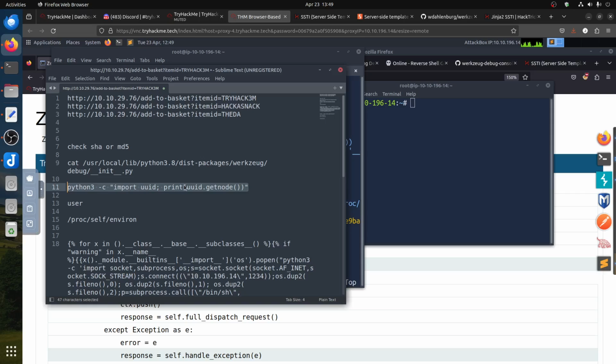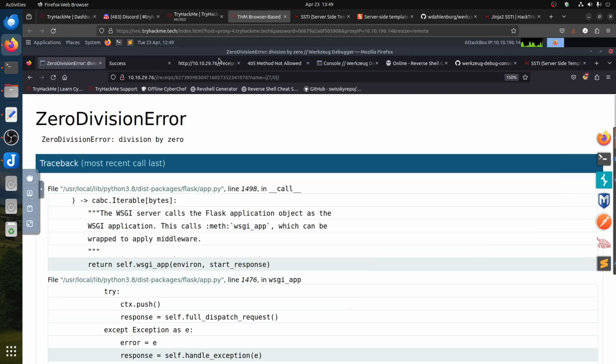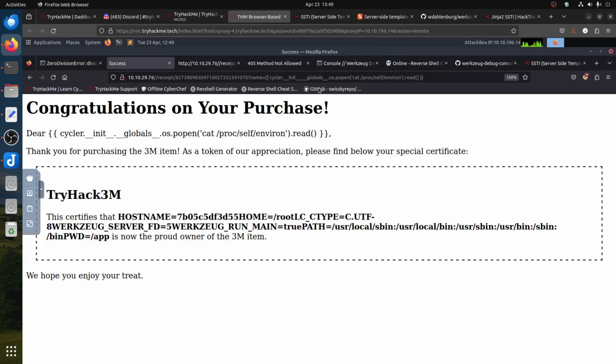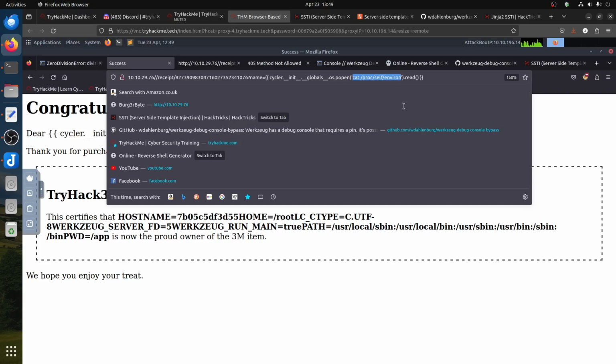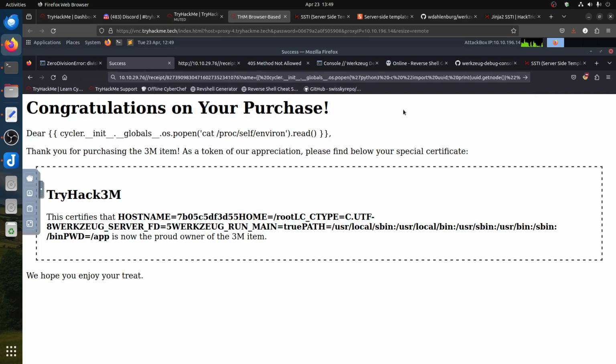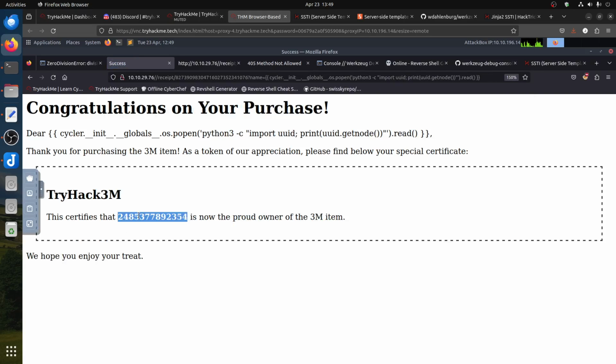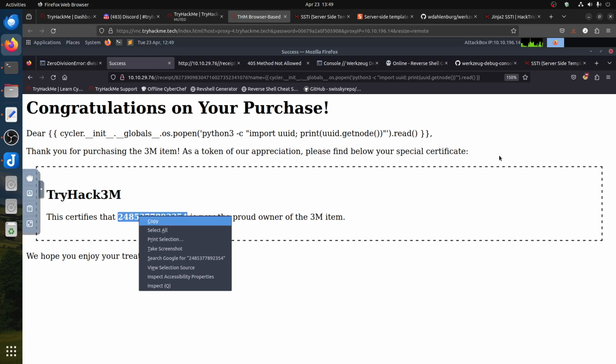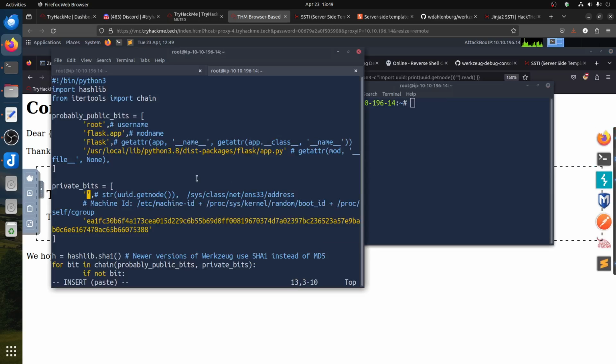Let's get that variable, straightforward. So we can come here and inject our Python -c command, and it gives us the number that we're looking for. So if I go now there, we have the number.